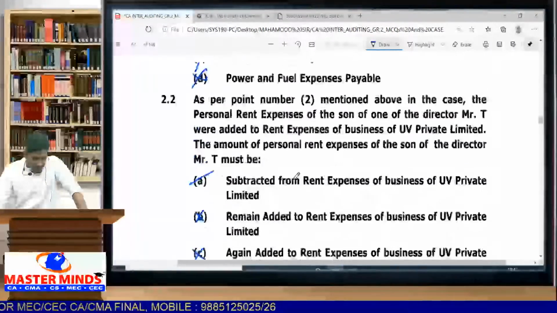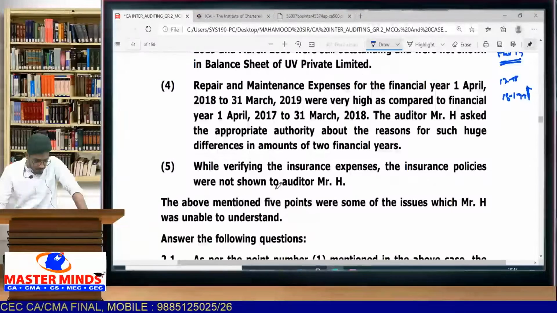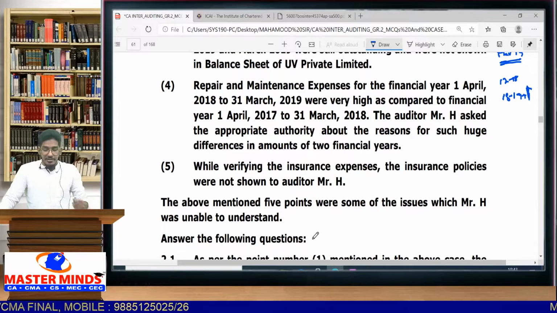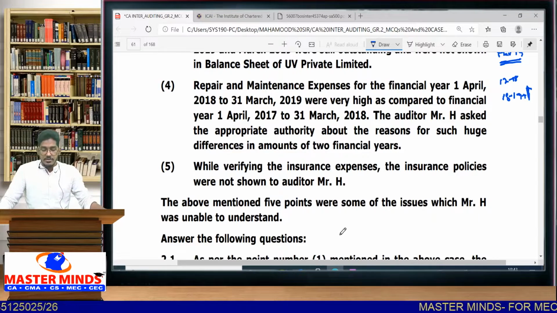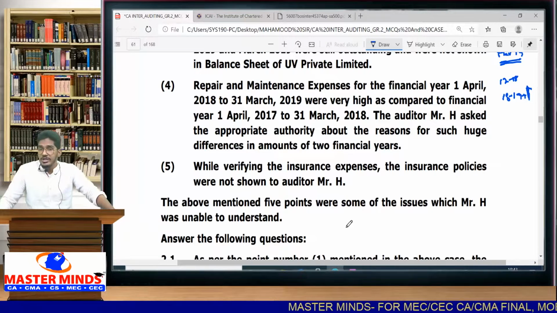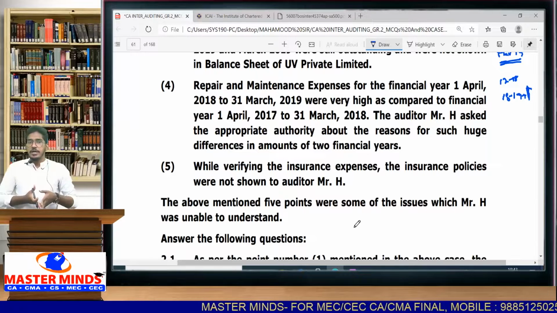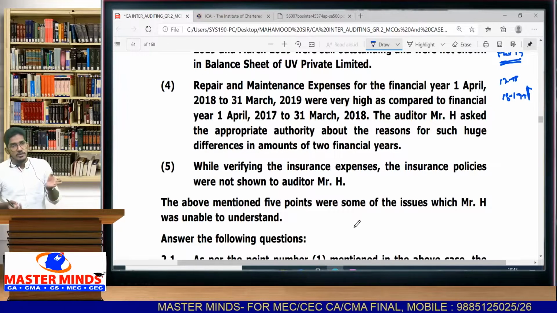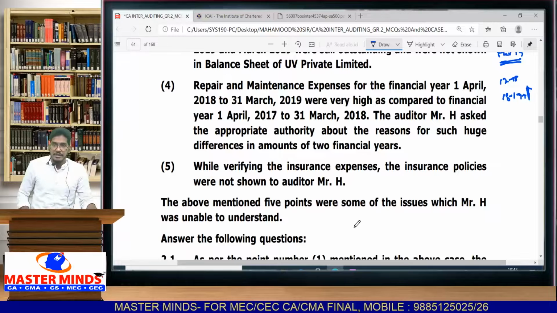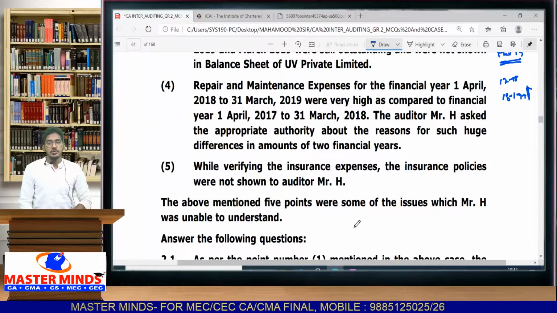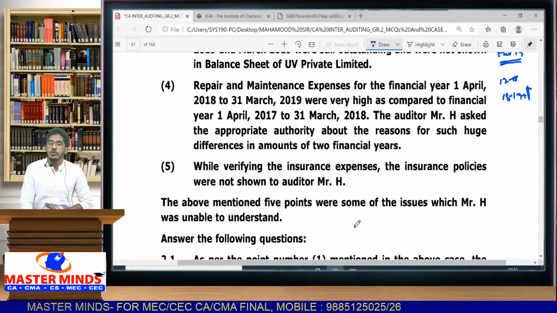Now let us read the fifth point. While verifying the insurance expenses, the insurance policies were not shown to auditor Mr. H. See, you are verifying insurance expenses, but at the time of verifying the insurance expenses, they have not shown you insurance policies. See, if you have insurance policies, that will be sufficient and appropriate audit evidence. See, the company has paid so and so amount of insurance premium. Whether the insurance premium that they are showing in the books of accounts, is it correct or not? How you can come to know?